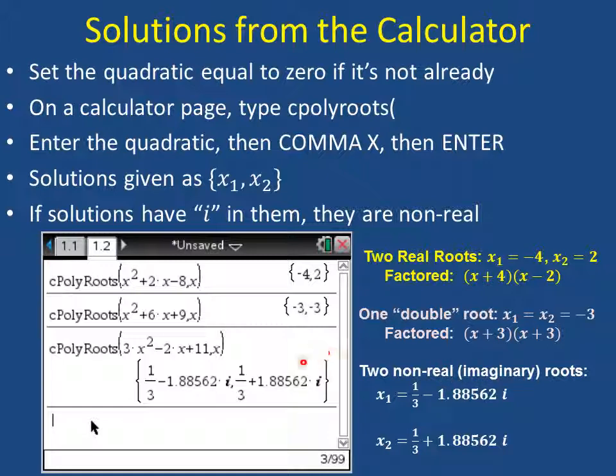So you see the answer on the calculator looks pretty complicated, but we want to look and see if we have these i values in here. This indicates that these are non-real roots. So our x values for the roots are going to be these two numbers here.